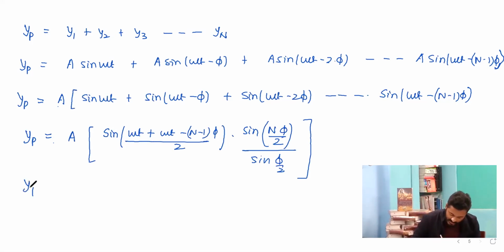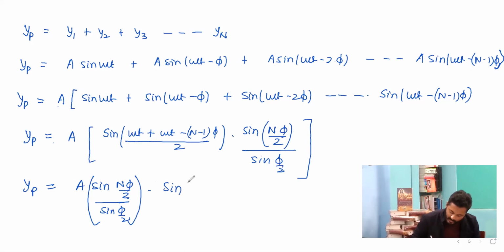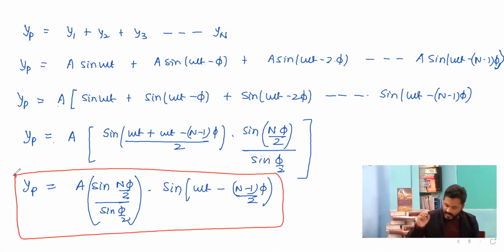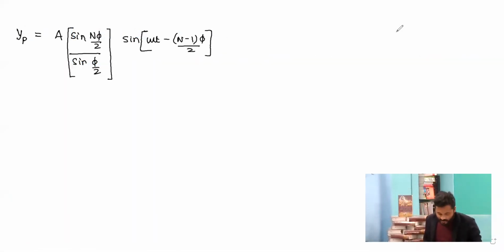So yp can be written as A sine of n phi by 2 upon sine phi by 2, followed by sine of omega t minus (n minus 1) phi by 2. So this is the expression that we have for yp. After all the waves interfere at a point, we get yp equal to A sine of n phi by 2 upon sine phi by 2 times sine omega t minus (n minus 1) phi by 2.